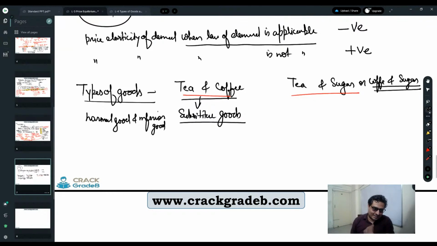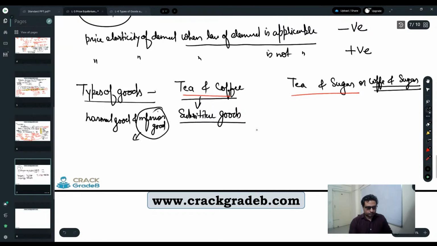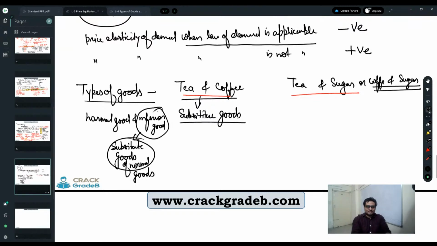So in that sense, either normal or inferior. Inferior goods are basically substitute goods of normal goods. I hope this categorization is clear.